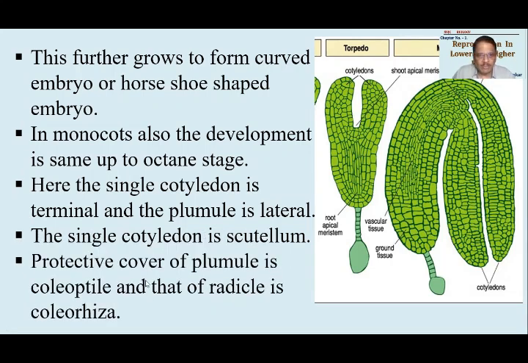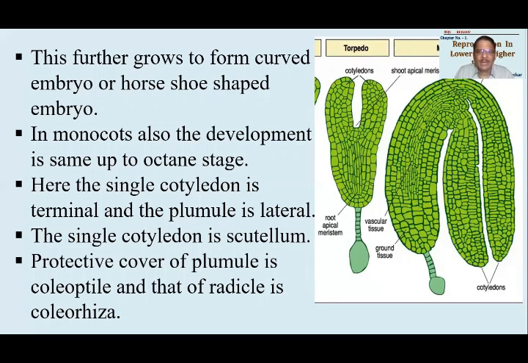Then a protective cover will be found over the plumule. It is called coleoptile, and the protective covering present around the radicle will be called coleorhiza. देखो ये words बराबर याद रखना. MCQs में ये words हमेशा पूछे जाएंगे. Protective covering around plumule will be coleoptile. Plumule में P है, coleoptile में P है. ठीक है.